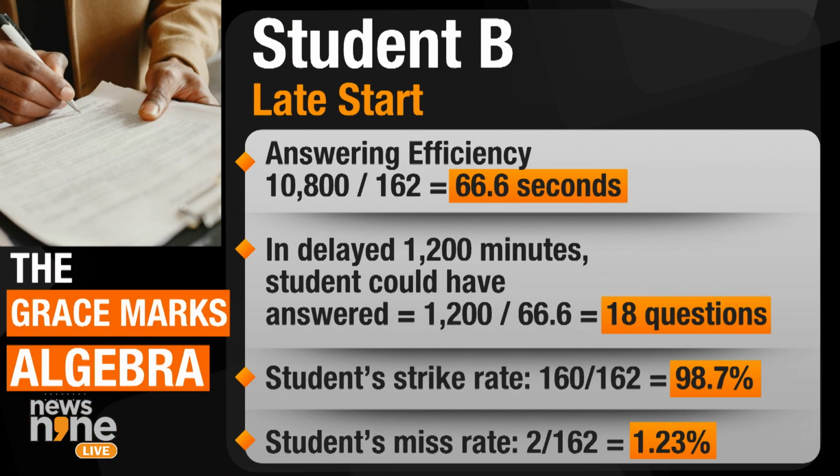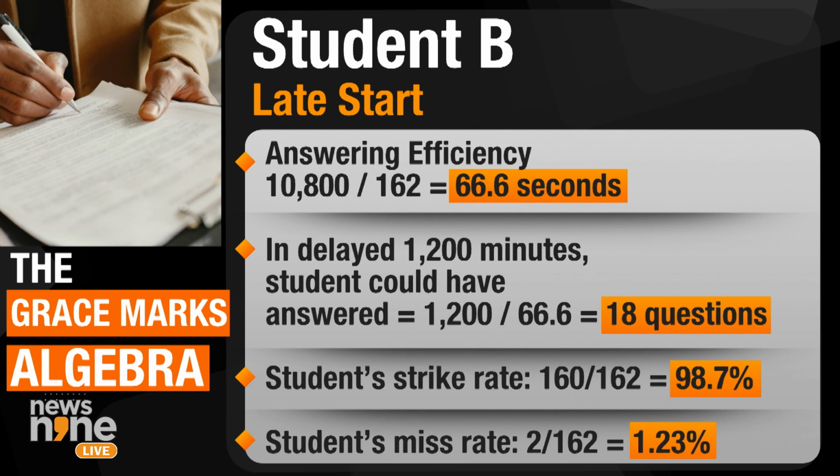Now, there is something called the answering efficiency, which I told you is 66.6 seconds. For the student who has been delayed and is being assigned grace marks, there is an assumption that with the same efficiency rate, in the lost 1,200 seconds, this student could have answered another 18 questions. But remember, out of 160 questions, he's got 2 wrong, right? This student's strike rate is as high as 98.7. Now, when you extrapolate that, his miss rate becomes 1.23%.